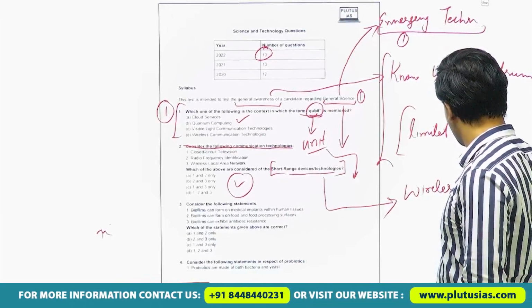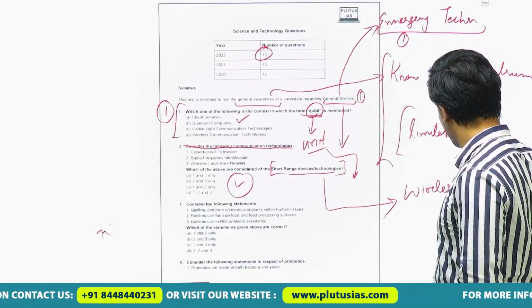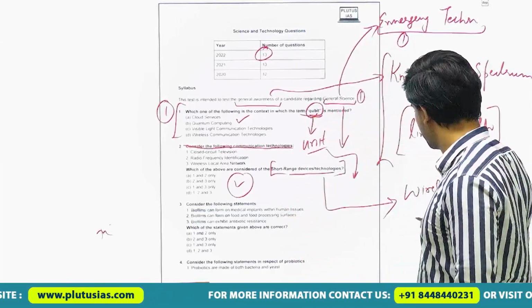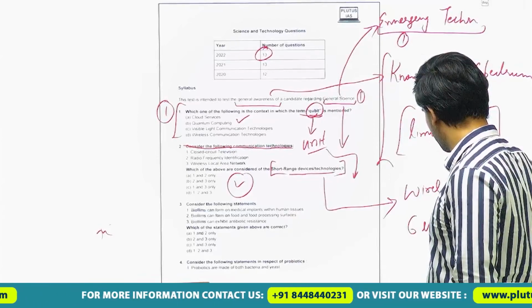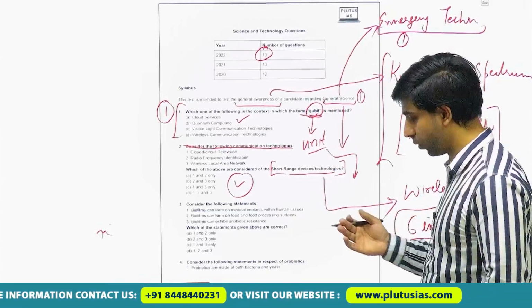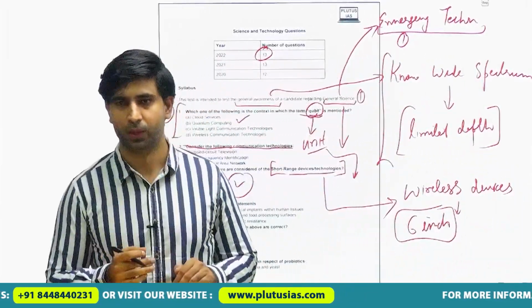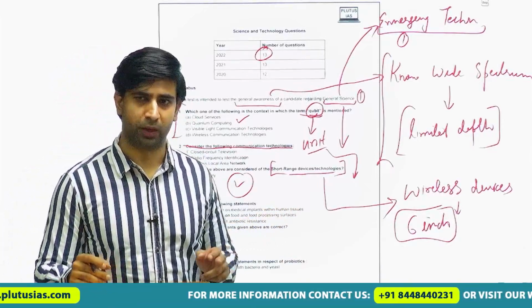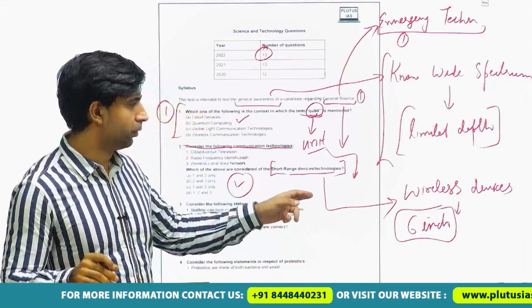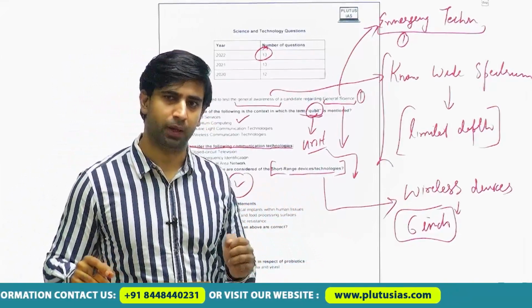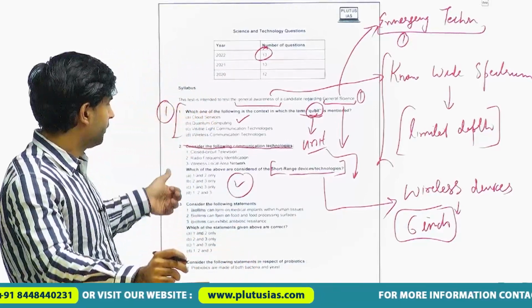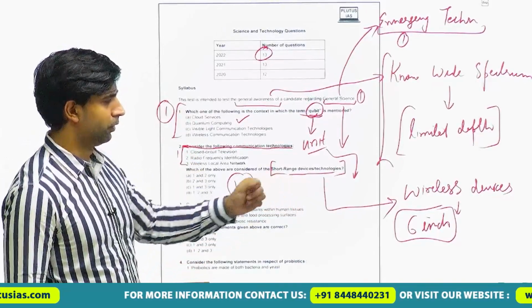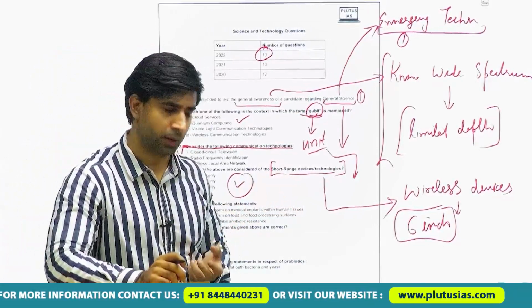Short range devices. If you know precisely what I mean by short range devices, these are wireless devices meant for short range communication. How short? Around 6 inch or maybe slightly longer, but I am just giving you an idea. And along with that, you are required to know what are the different short range technologies. With the definition, you can imagine what it can be.